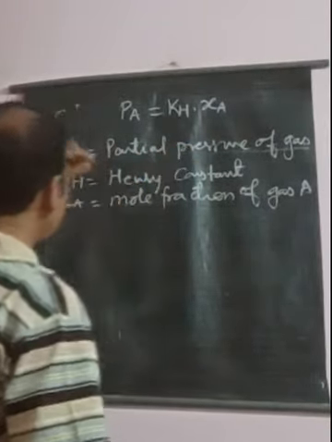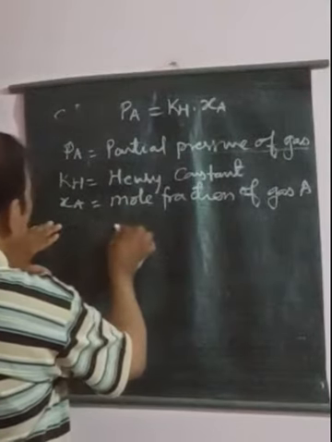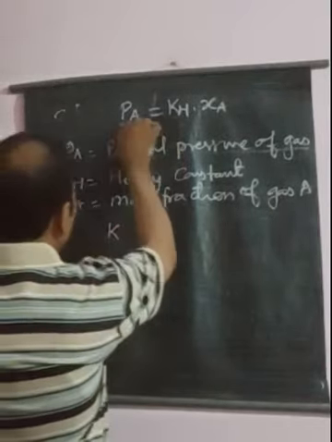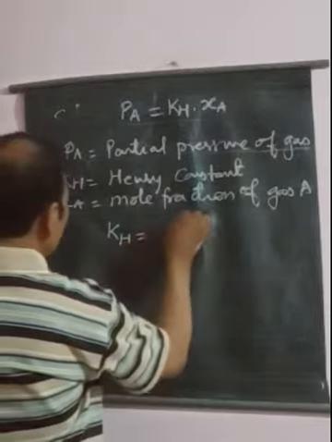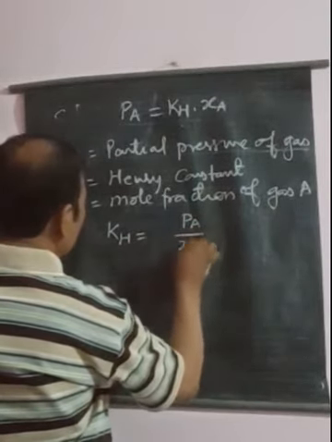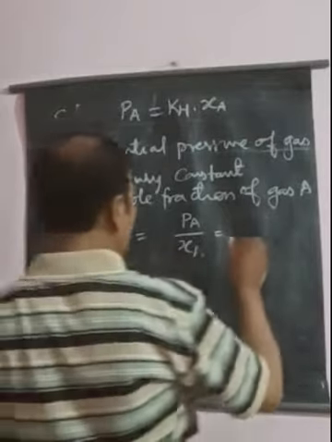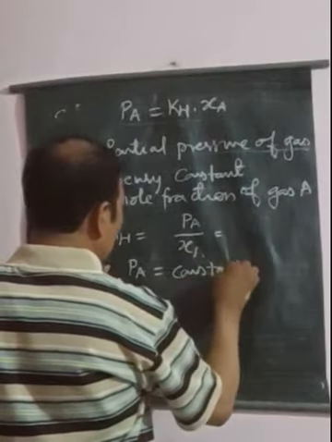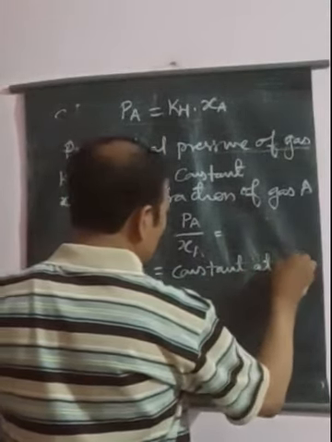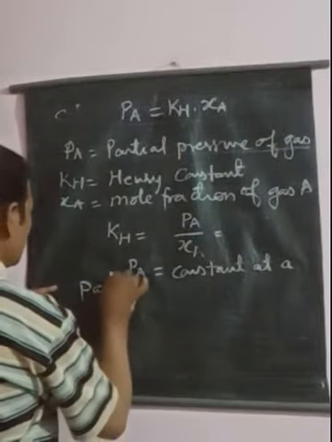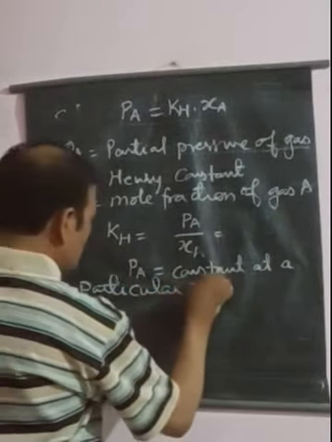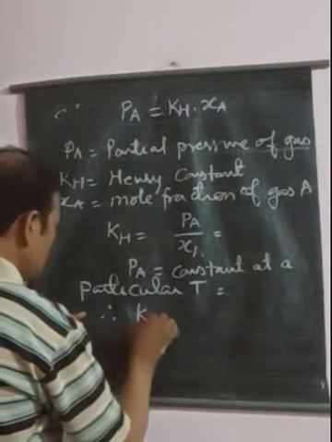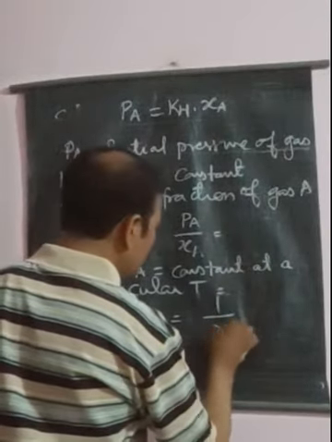If we take the other form of Henry's law, we can calculate the Henry law constant with the help of this relationship. So KH is equal to PA upon XA. If PA is constant at a particular temperature, then we can write that KH is proportional to 1 upon XA.